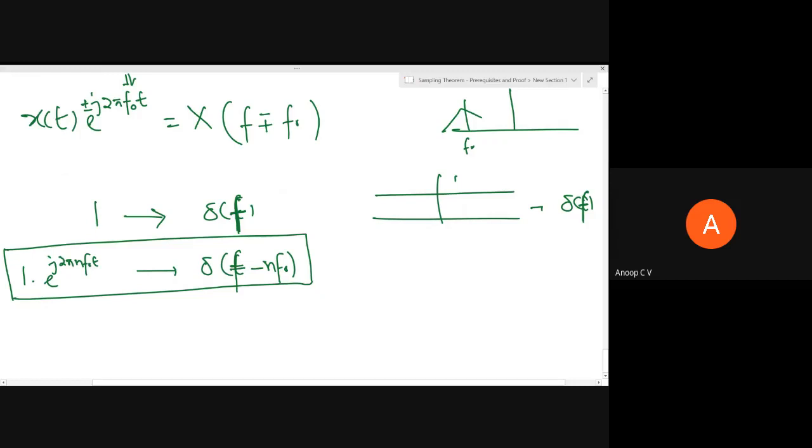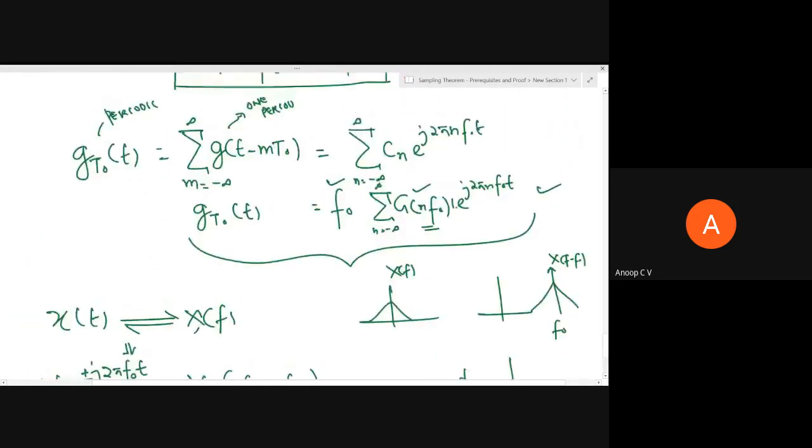So if you directly take the Fourier transform of this, G of n f naught is actually a constant, and the Fourier transform of e power j 2 pi n f naught t will be del of f minus n f naught. As del of f, it is an even function.